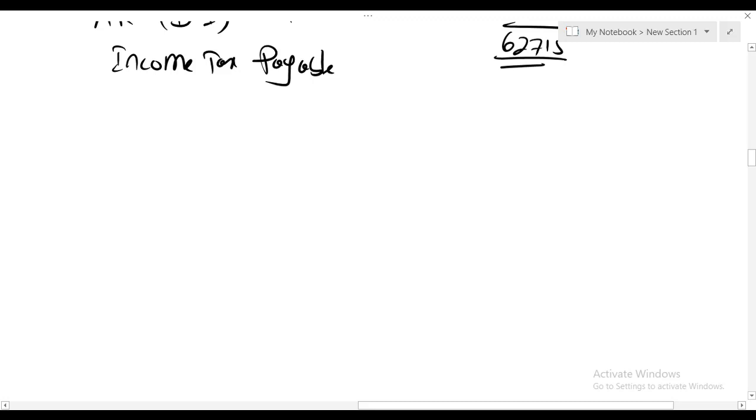There's one more concept. The concept is income of minor child.